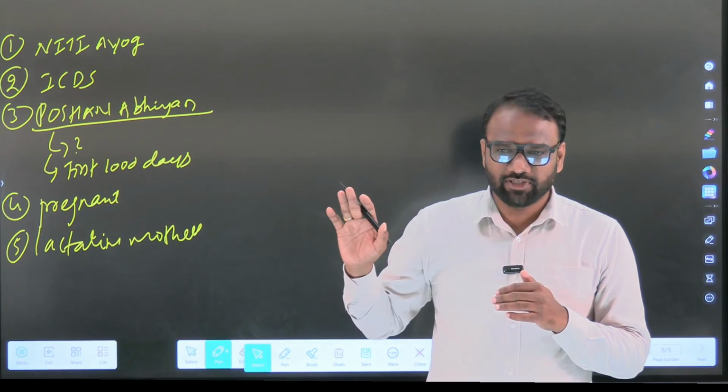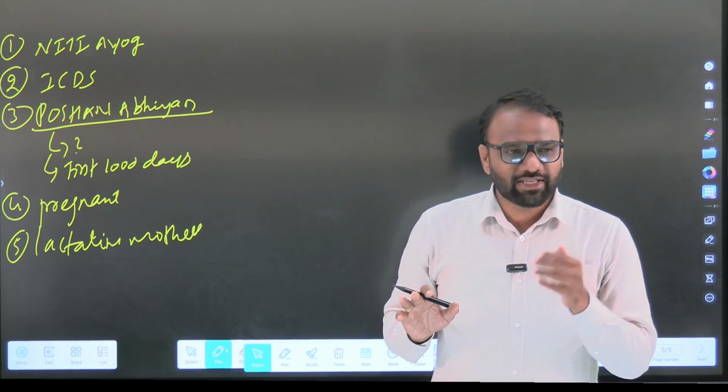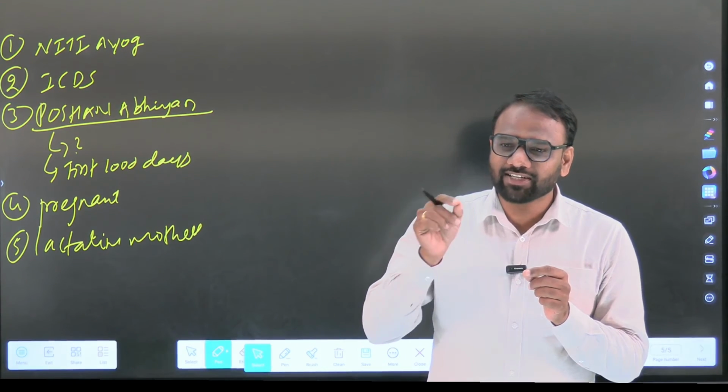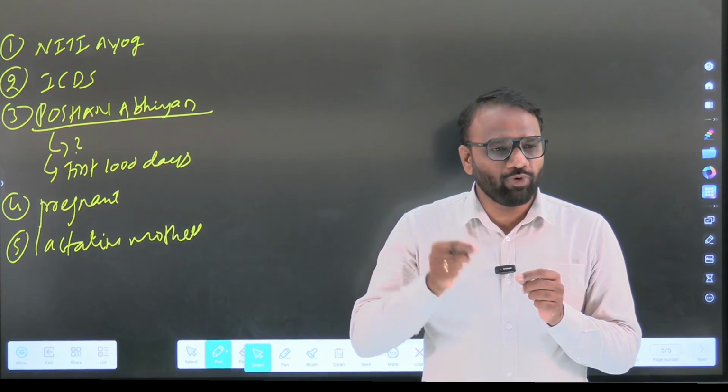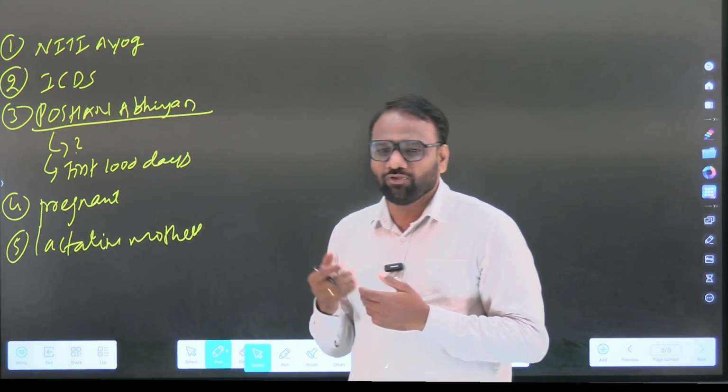But at some points, the information which is presented is not sufficient. For example, Samagra Shiksha Abhiyan is just mentioned. So what do we have to do? We have to extract some extra information. We have to explore for more information and add that information accordingly. So this is how we are supposed to prepare.